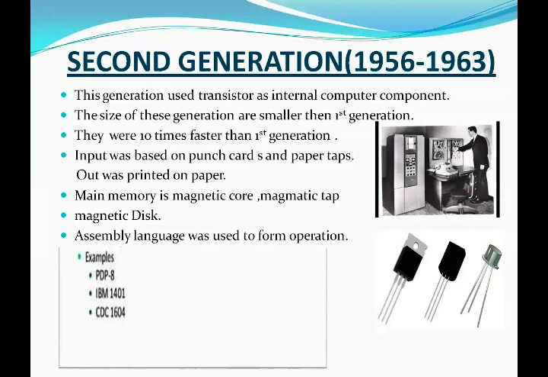IBM is International Business Machine. CDC is the abbreviation of Control Data Corporation.